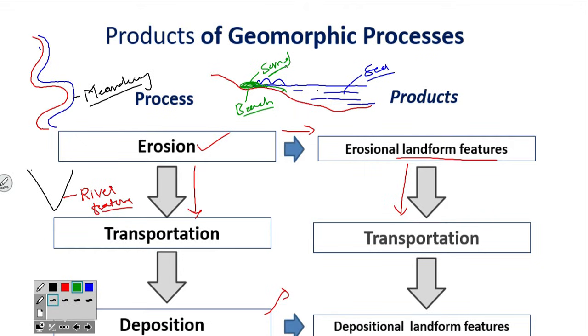Like this only, there will be a depositional feature of river, a depositional feature of glacier, a depositional feature of wave, there will be a depositional feature of every agent of geomorphic process. So I hope you understood process and its products.